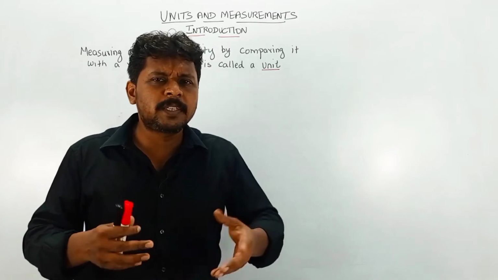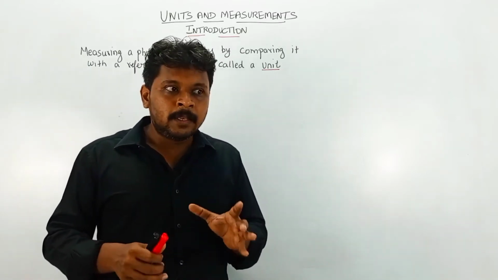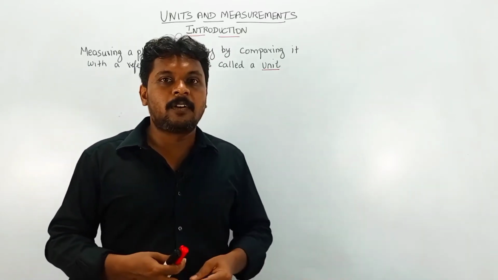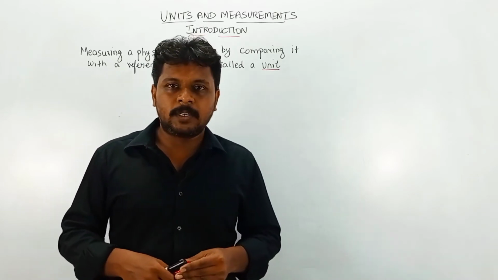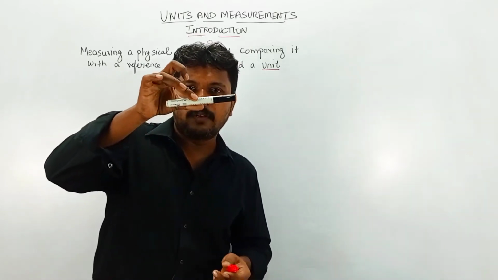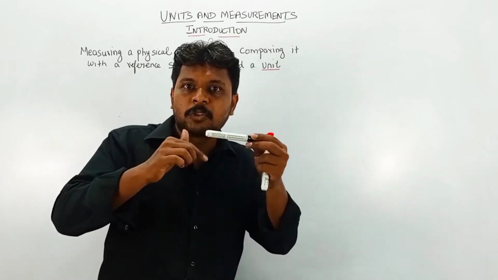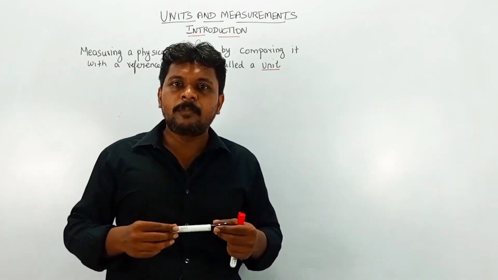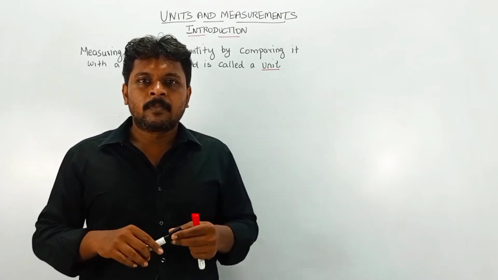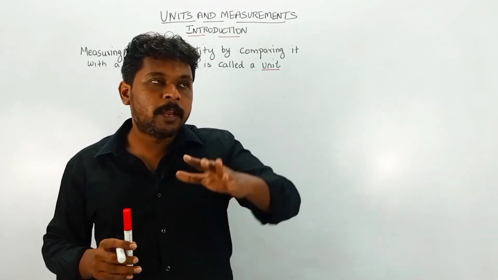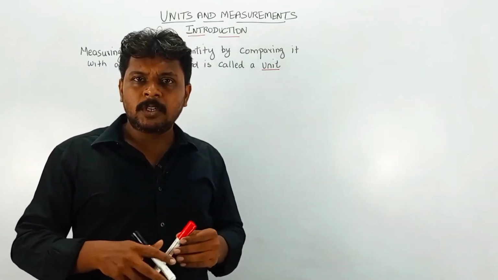Now what is a physical quantity? Anything that could be measured in this physical world is called a physical quantity. The length of this pen could be easily measured in centimeter, millimeter. The diameter of this pen could be easily measured. The time it takes to move from one place to another could be easily measured.